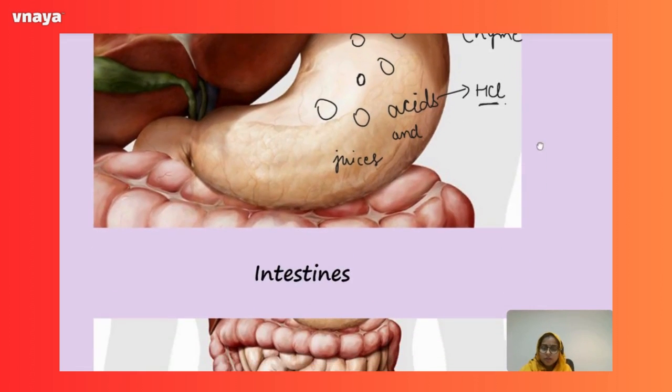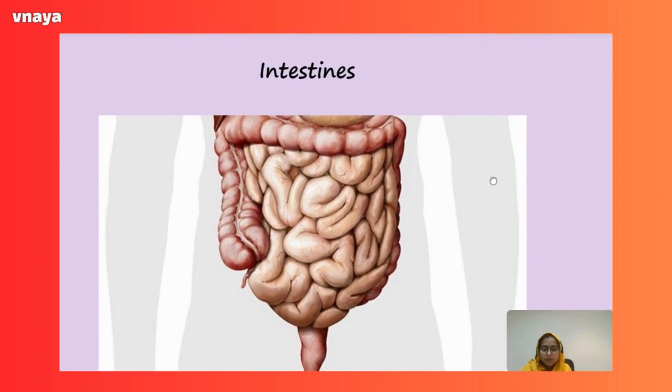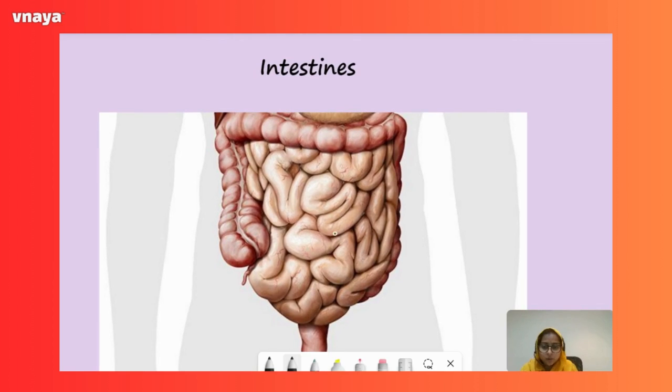So after the stomach, the food will enter the small intestine. This is the small intestine here. The food will enter here. In the beginning of the small intestine, there is a pouring of bile juices and pancreatic juices secreted by the digestive glands, the liver and pancreas.